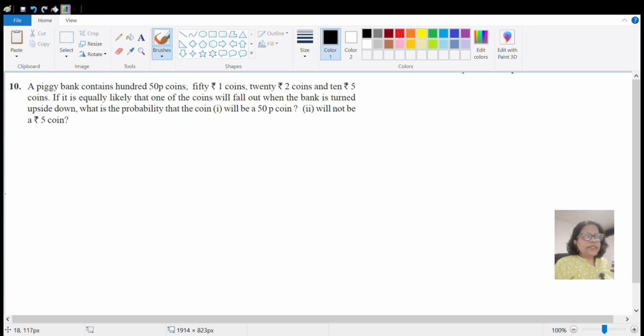Okay, so now let's start with the next question, that is question number 10. We'll read the question first. A piggy bank contains 150 paisa coin, 51 rupees coin, 22 rupees coin and 10 5 rupees coin. Okay, so we will draw the bank first.